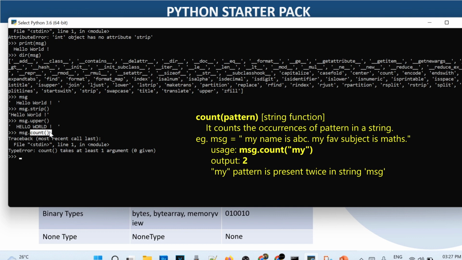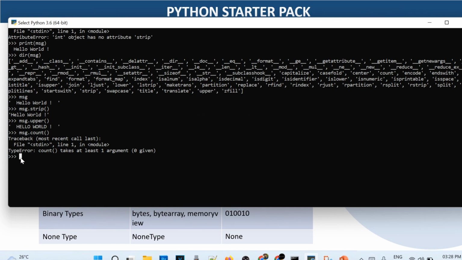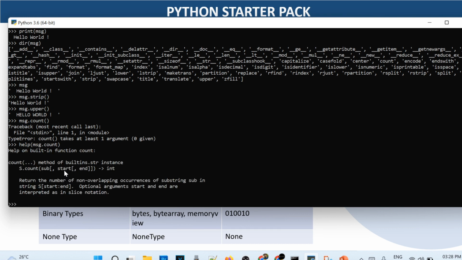For that we can use the help function. In the help function we type variable.count, whatever function we want help for, and it will show us. Now we can see the count method is built in for string instance, s.count, the first argument is substring, and start and end are optional.